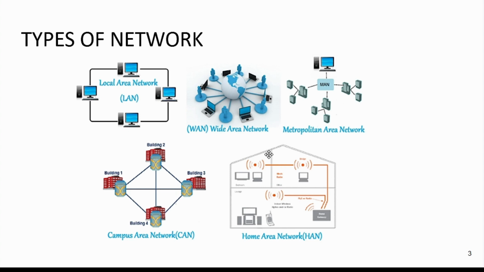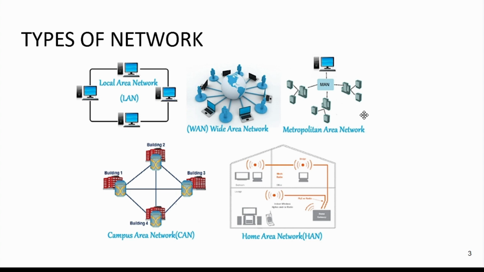And what does MAN mean? Metropolitan area network. This MAN is larger than LAN but smaller than WAN. This is a type of computer network that connects computers. Here many computers are connected in this network over a large geographical distance. How are they connected? Through a shared communication path. By the name itself, we can understand that it is used in a city, town or metropolitan area.